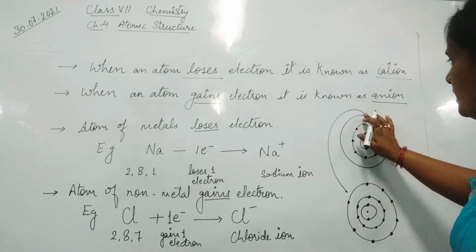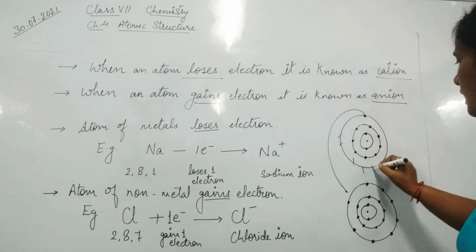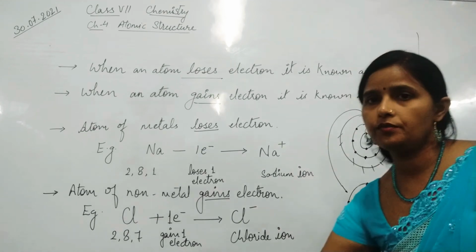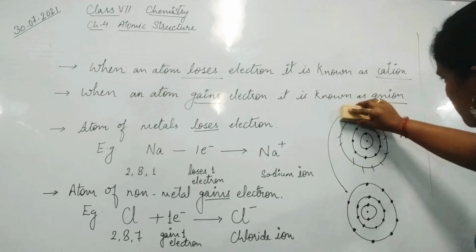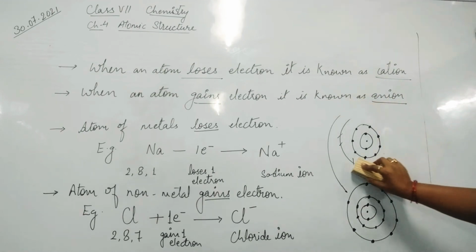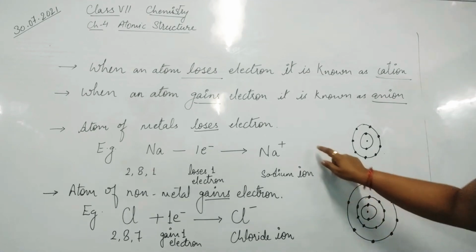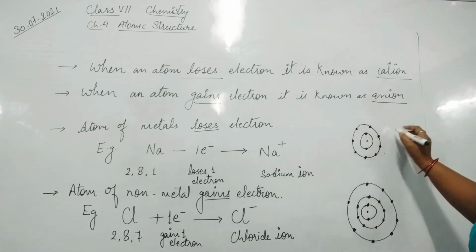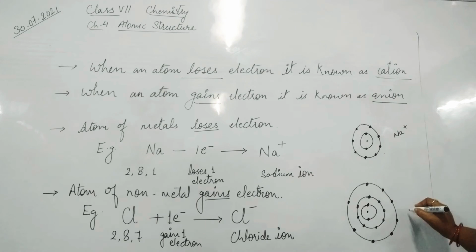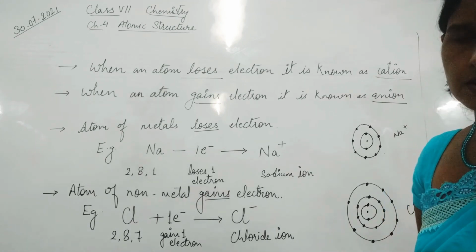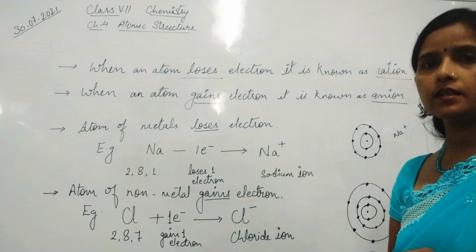And we can remove this shell, or we do not need to show it now, because this has transferred, so we can erase this one. Fine. So now this has become sodium Na plus and this has changed into chloride Cl minus. So this is how it is taking place.